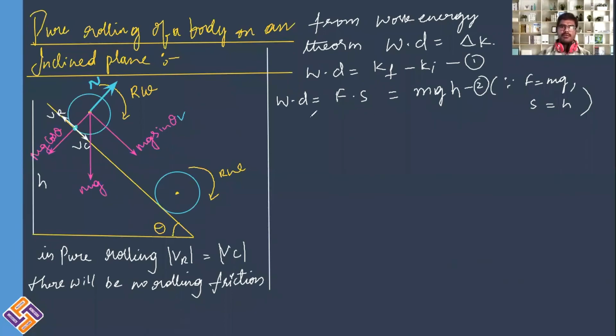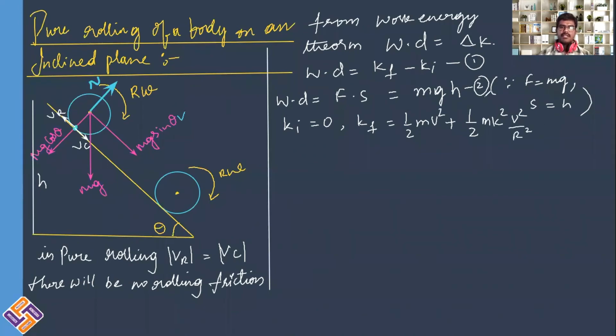Now take equation 2 and substitute it in equation 1. Initial kinetic energy is equal to 0. Final kinetic energy is half m v square plus half m k square into omega square, which can be written as v square divided by r square. This we have already derived in the past case.